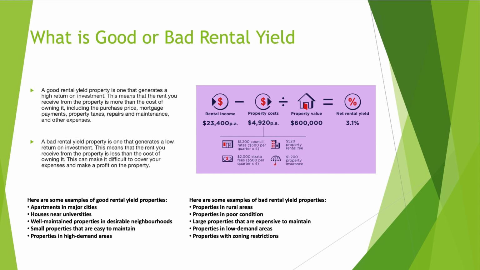Here are some examples of good rental yield properties: apartments in major cities, houses near the universities, well-maintained properties in very desirable neighborhoods, small properties that are easy to maintain, and properties in very high demand areas. These are some of the things that you need to consider if you're looking for good rental yield properties. The negative side of it is that they are very expensive to buy initially.